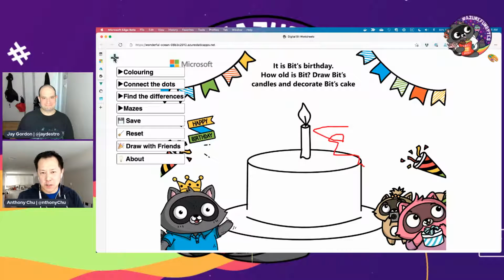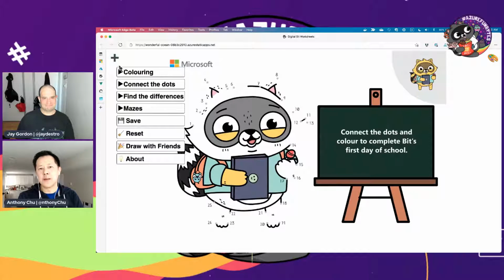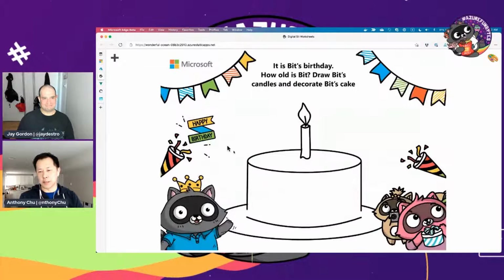Our good friend Aaron Powell created this, and you can actually do different things if you want to connect the dots and stuff like that. But one thing that I was thinking of is, wouldn't it be cool if the kids, during the pandemic lockdown, could actually just draw stuff with their friends? So what I did was I added that capability.